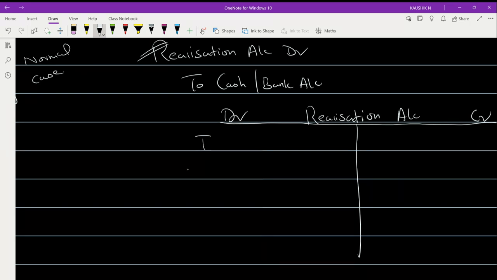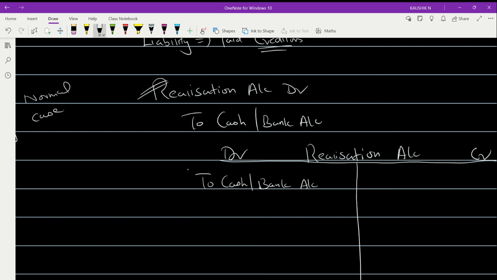You will write here as to cash or bank account, which is nothing but payment to creditors. Under this you can record to whom all you have paid one by one, and how much.